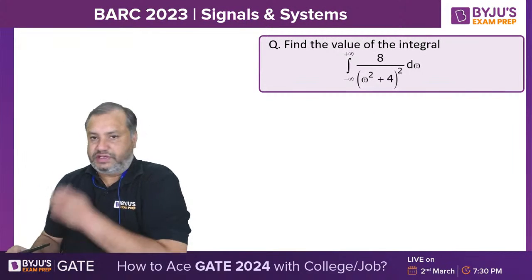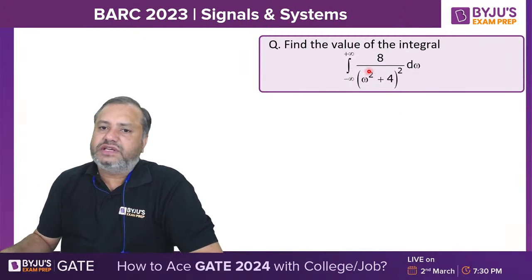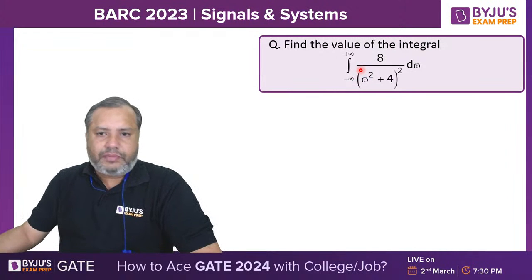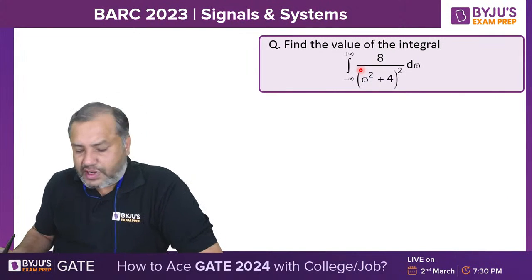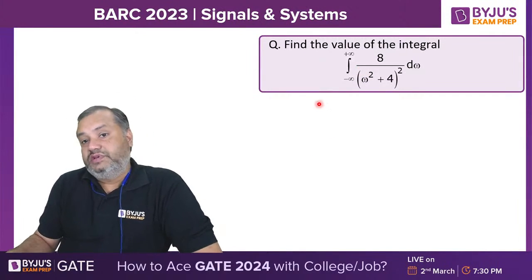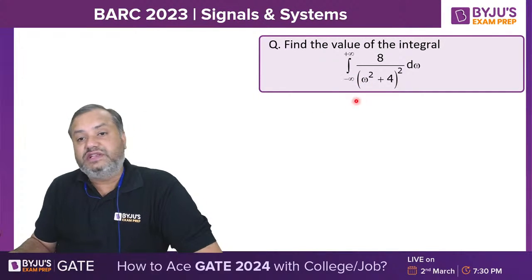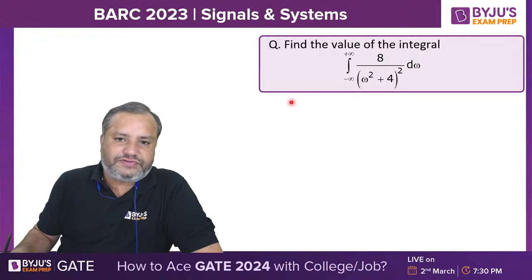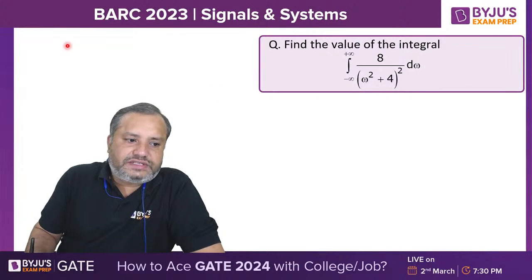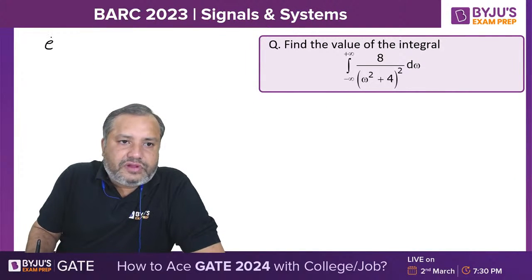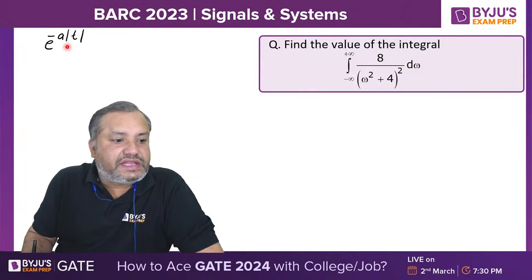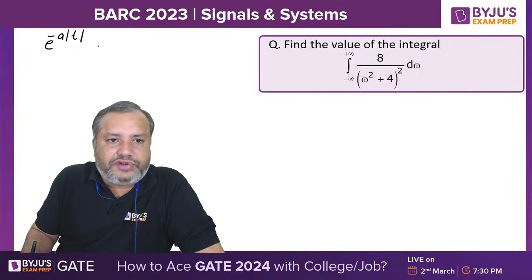Now see this question. This particular question seems to be a question from mathematics, but if you are well aware of the Fourier transform theory, then this can be easily approached using the concept of Fourier transform. So my dear students, as a recap, if we have a both-sided exponential signal, this is called a tent signal, e raised to minus a mod of t.